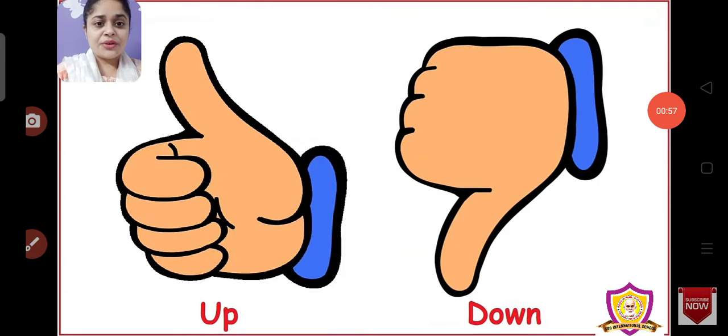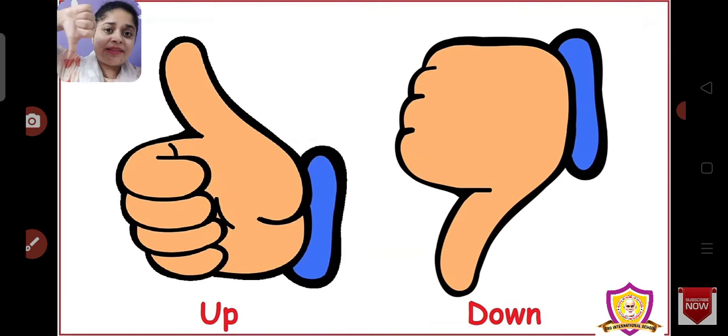Okay, children, so here is your new topic. What is this? There are two thumbs, right? Can you see this one is up? Your thumb is up, right? Can you close it and do it like this? Up. Your thumb is facing up, upper. Now, if you see the other one, the thumb is down. The thumb is down. What does it mean?